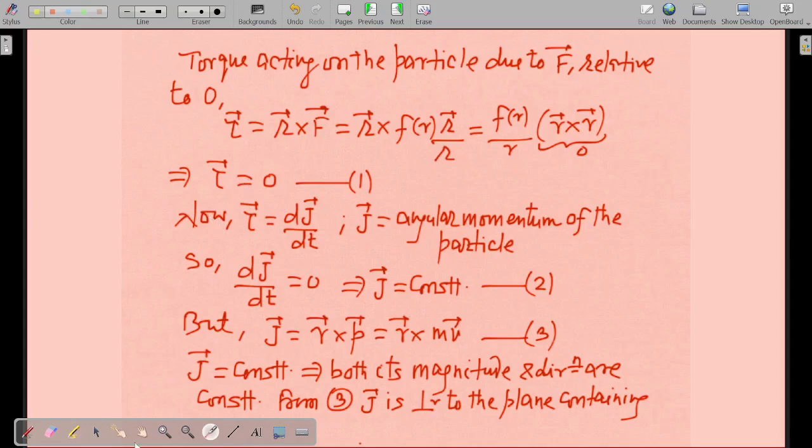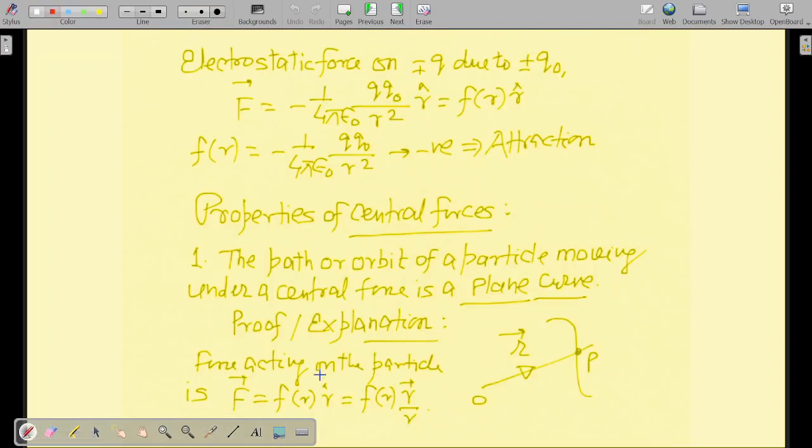Please remember this thing. Torque will be 0 when taken with respect to the origin. If you take torque from some other point, in that case also it will be 0 only, because then that point will be the origin. Yes, torque will always be 0, no doubt about it.